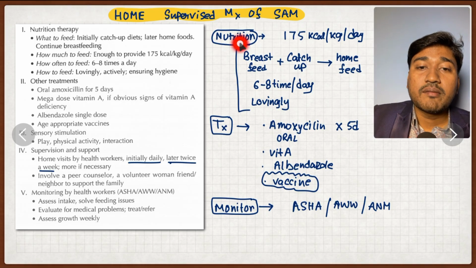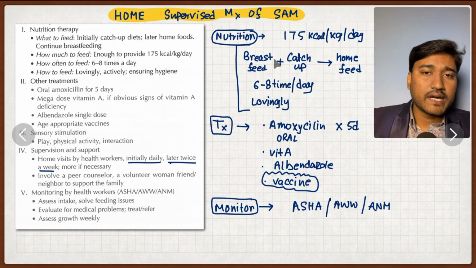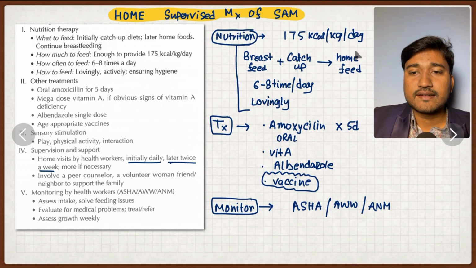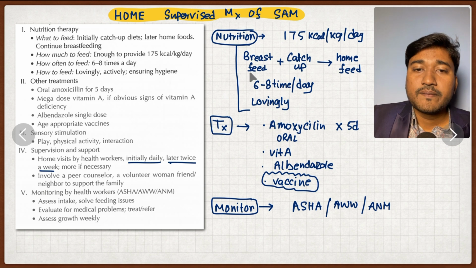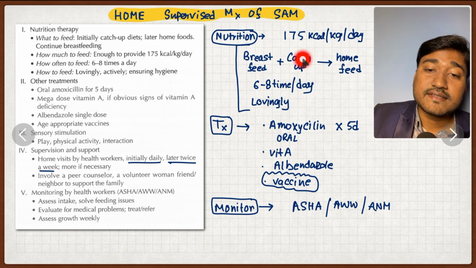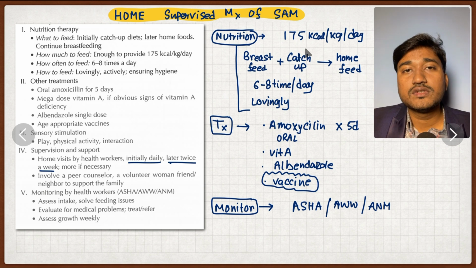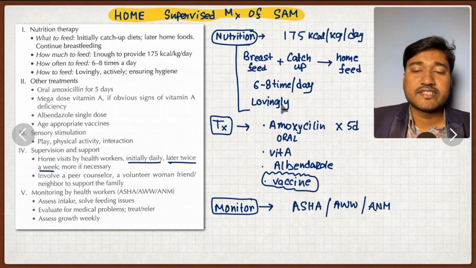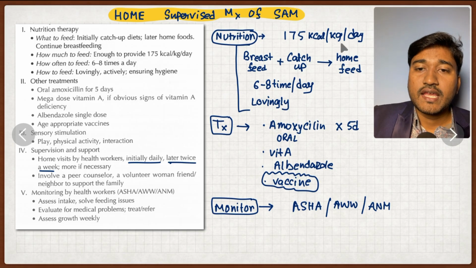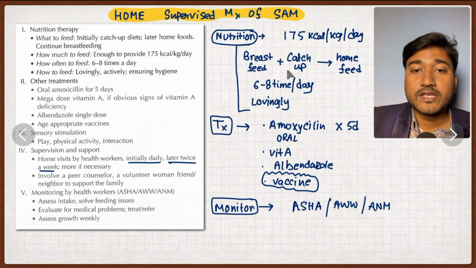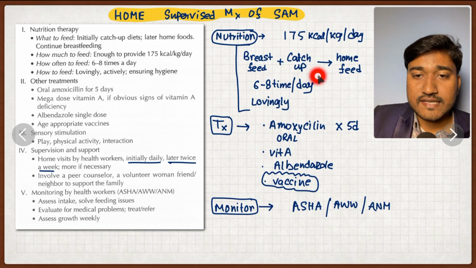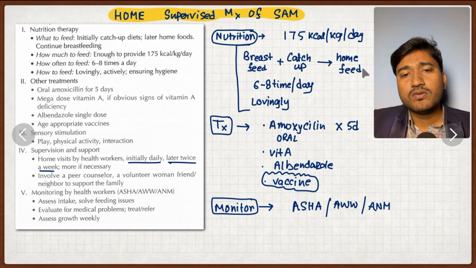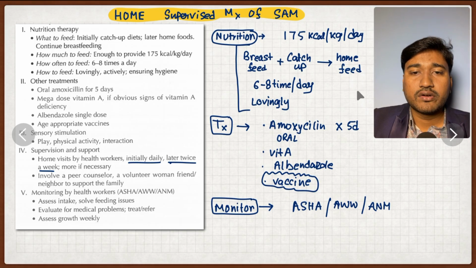Okay, suppose uncomplicated SAM, you are not admitting this patient, you have to give some advice. Number 1 is nutrition related advice. It should be 175 kilocalorie per kg per day. That is the nutrition needed. You have to give breastfeeding plus catch-up feeding. Catch-up feed means we are actually using F100 in India, and this is also according to WHO worldwide. Initially breastfeed plus catch-up feed, and then we have to shift it to the home feed, and along with it breastfeed will be continued.